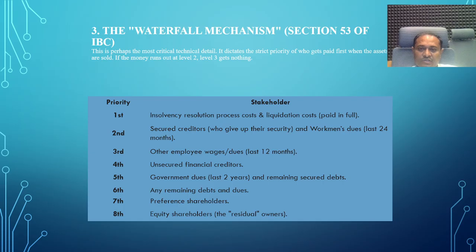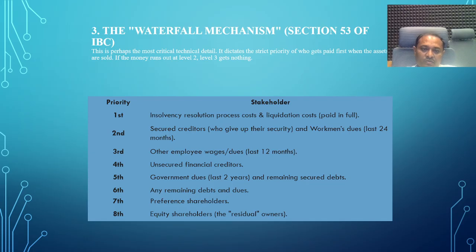The first priority: the insolvency resolution process costs, that is, the liquidation fees, liquidator remuneration and other liquidation costs. These are paid first, as the first preference. Second, secured creditors who hold mortgages on the assets. In such a case, the mortgage creditors are given the second order. Then there are the workers' dues in the company.